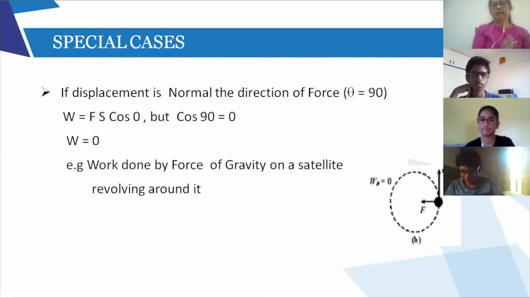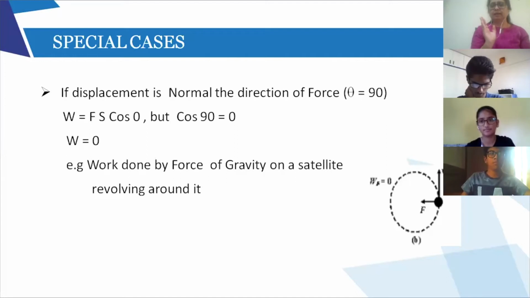Are you understanding? Even your book says one example. A coolie is carrying, let us say, a suitcase on the head and he's going horizontal, right? So the suitcase is having what kind of motion? Horizontal motion, right? This is the example your book gives. Now the gravity wants to pull the suitcase down, right? Gravity wants to pull all objects down. But is the suitcase coming down?